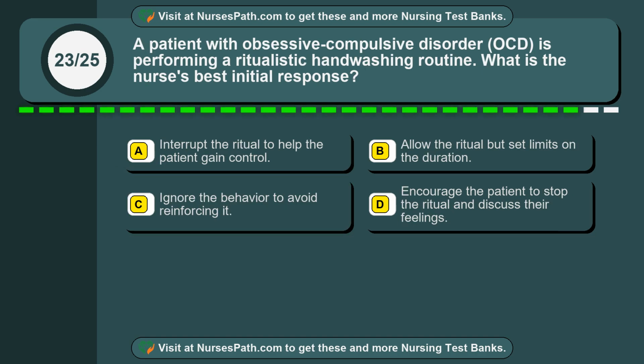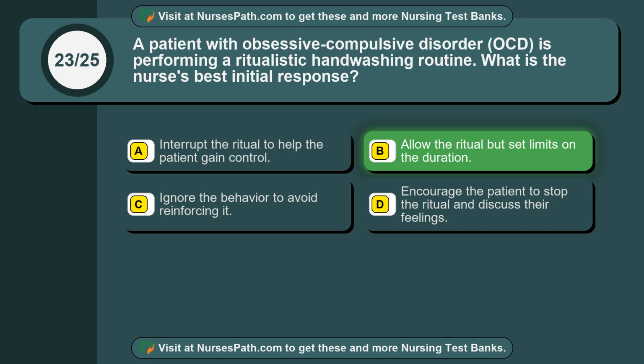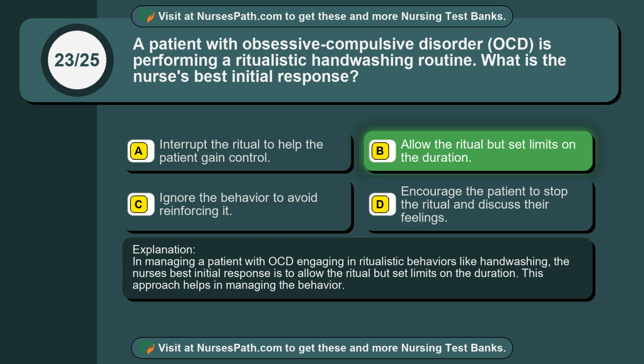Question 23. A patient with obsessive-compulsive disorder, OCD, is performing a ritualistic handwashing routine. What is the nurse's best initial response? Option A. Interrupt the ritual to help the patient gain control. Option B. Allow the ritual but set limits on the duration. Option C. Ignore the behavior to avoid reinforcing it. Option D. Encourage the patient to stop the ritual and discuss their feelings. The correct answer is option B. Allow the ritual but set limits on the duration. In managing a patient with OCD engaging in ritualistic behaviors like handwashing, the nurse's best initial response is to allow the ritual but set limits on the duration. This approach helps in managing the behavior.